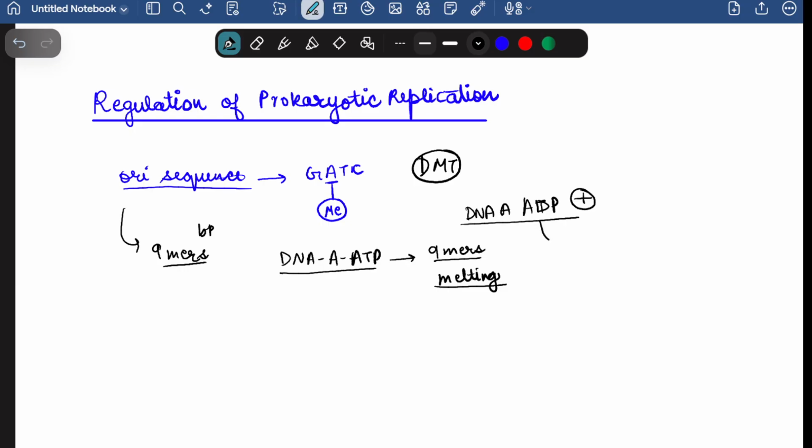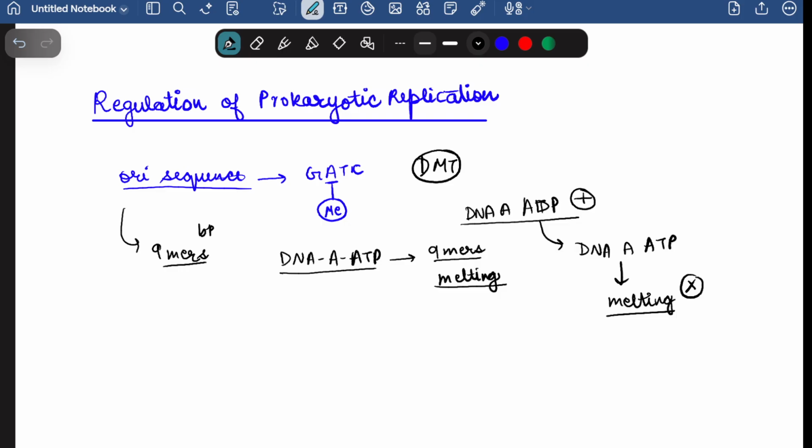But if by chance, from any other source, or even this, it is changed again into DnaA-ATP, it can redo the melting at that position and restart the replication. But we do not want that. We do not want the DnaA-ATP to restart the melting.